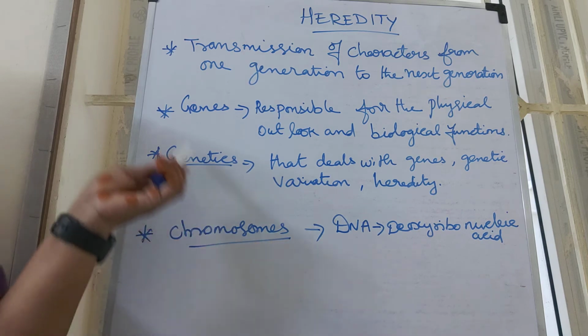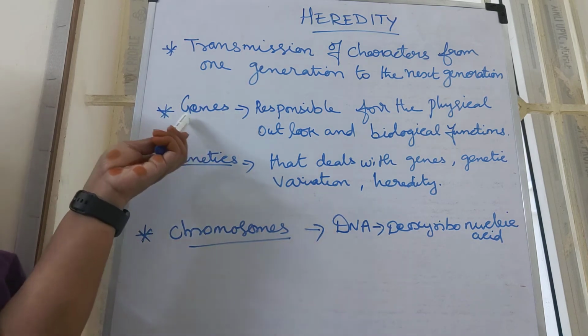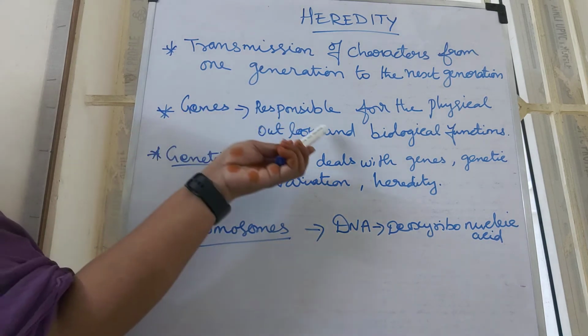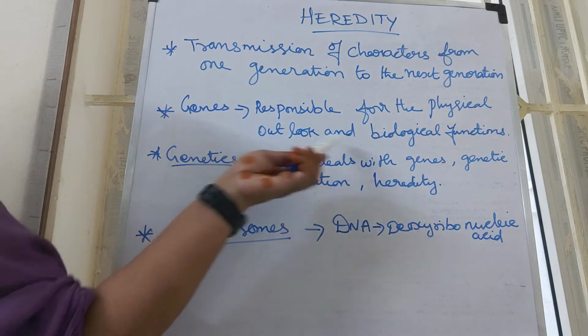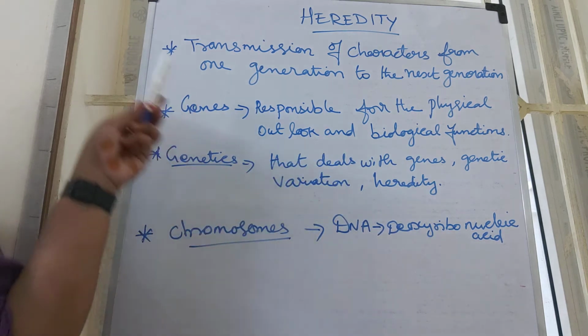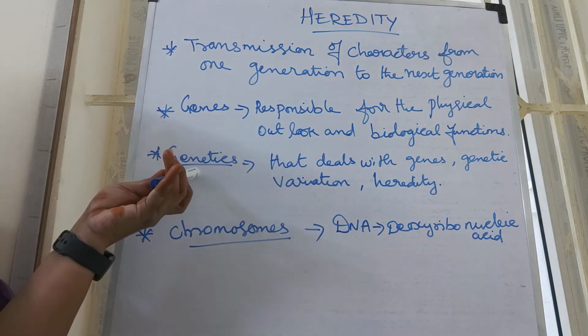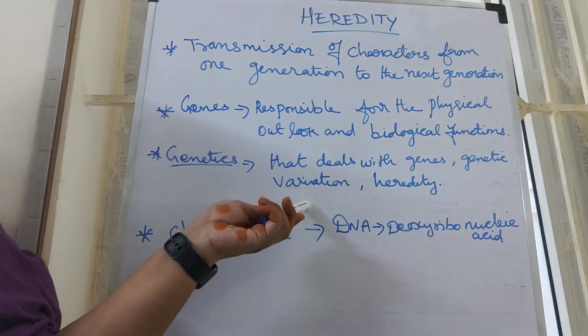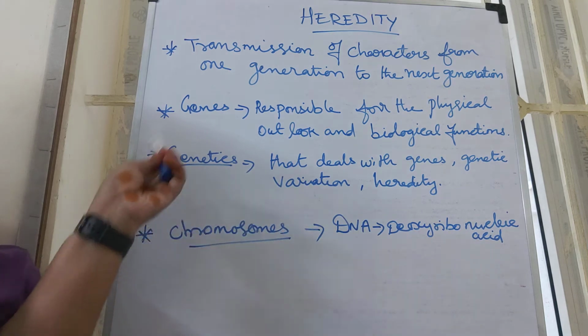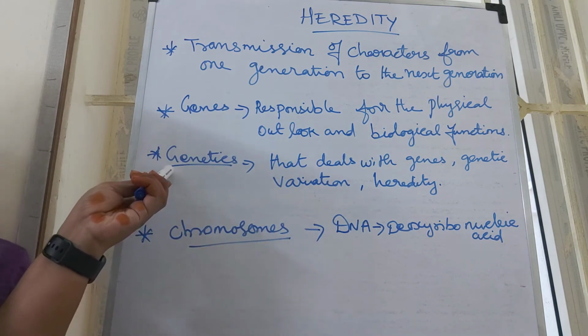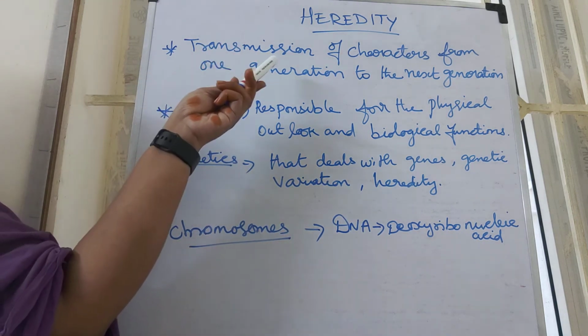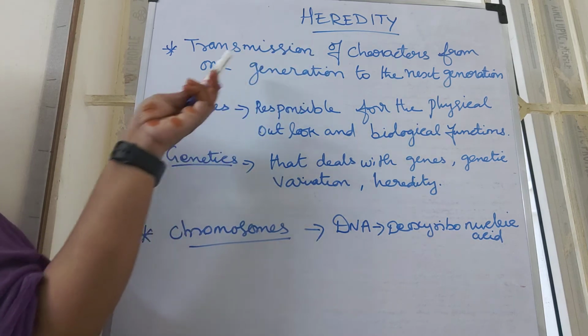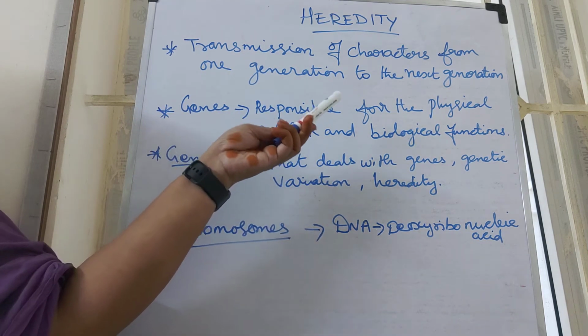The DNA has many fragments, each a gene, and the gene is responsible for the physical outlook and biological functions. That branch of biology that deals with genes, genetic variation and heredity is called genetics, isn't it? First, transmission is of characters from one generation to the next generation.